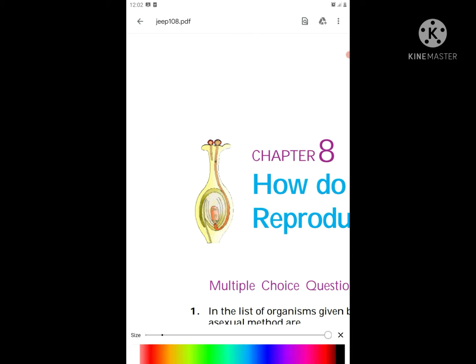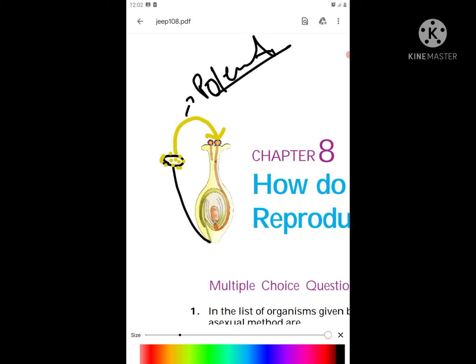Now let us quickly see how pollination and fertilization happen in a flower. Once again, these are the pollen grains. The pollen grains come and stick onto the stigma. That process is called pollination. Now there are two types of pollination. One is cross pollination, the other is self pollination. What are cross pollination and self pollination?